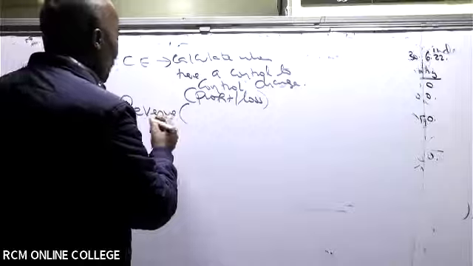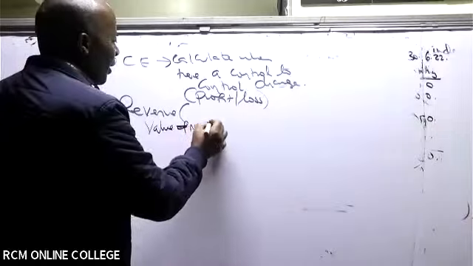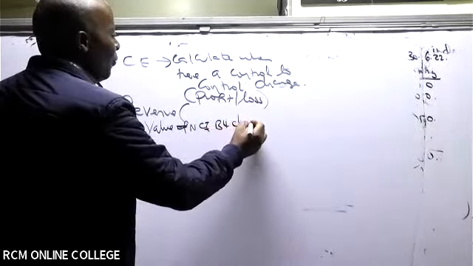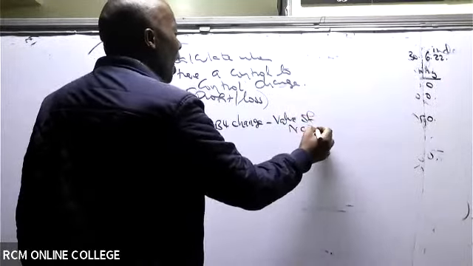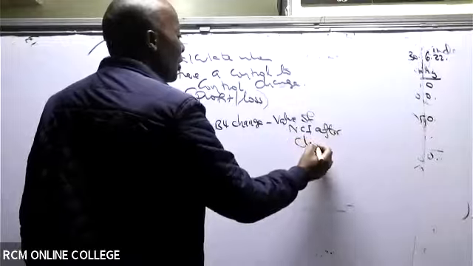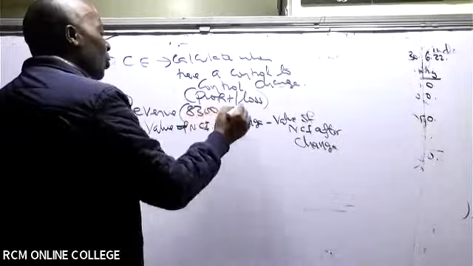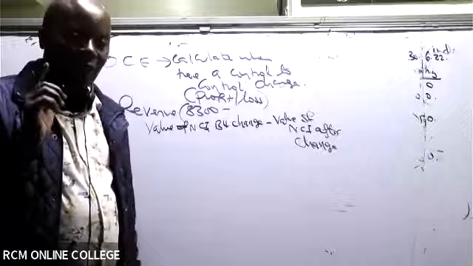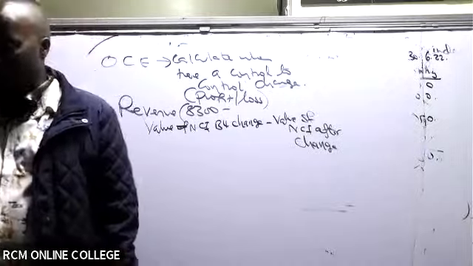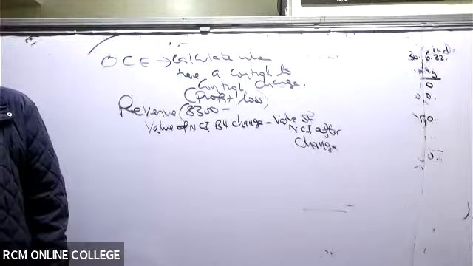To get this revenue, you take the value of NCI before change, minus the value of NCI after change. If I remember well, before the change it was 8,300, minus the value of NCI after the change. Was it 4150?